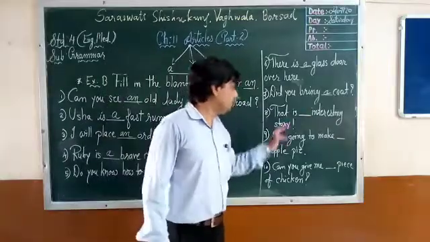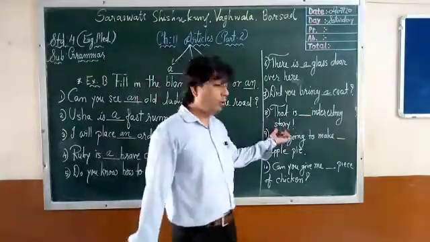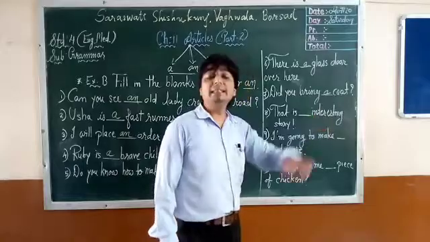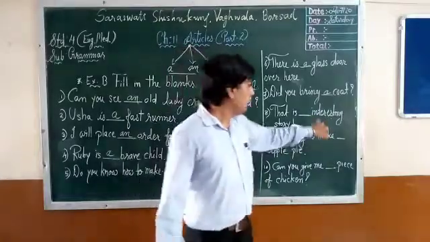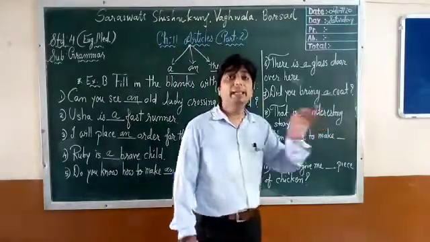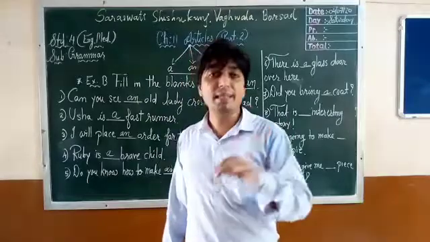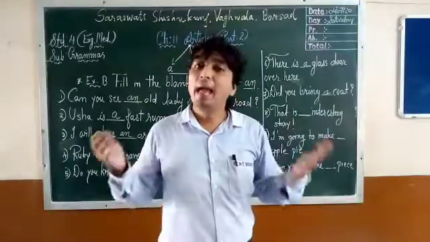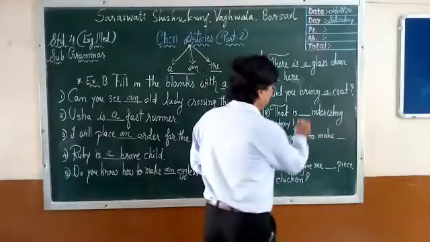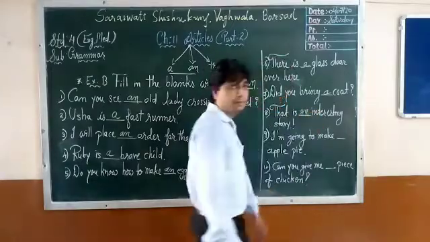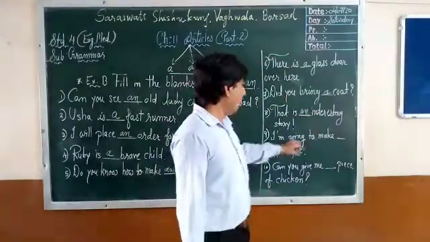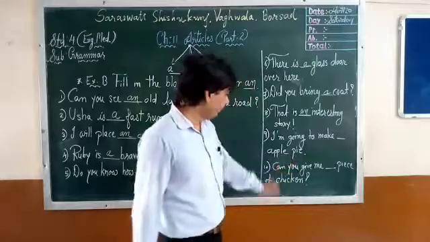That is dash interesting story. We are talking about the story, but the adjective is given, that is interesting. It begins with I. A, E, I, O, U. I means vowel. Vowel means article an. That is an interesting story. I am going to make that apple pie.